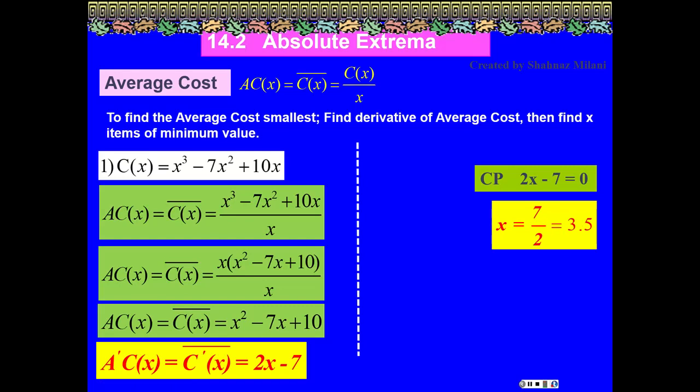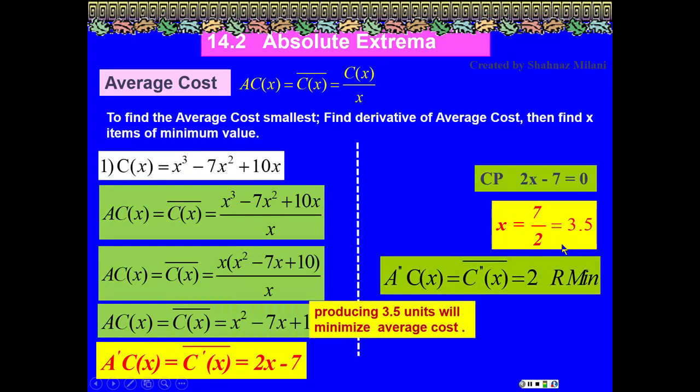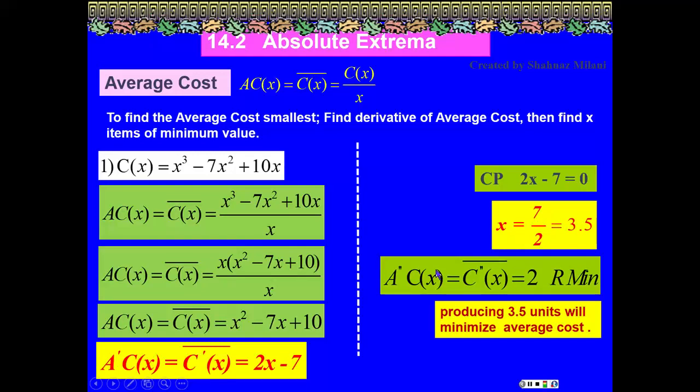Now, in order for us to find out if this x value is the minimum or the maximum, you are going to find the second derivative. Go to the first derivative and make it double prime. The derivative of 2x is 2, and the derivative of minus 7 is 0. Now, my result is a positive number. If the result is a positive number, that means we have a relative min.